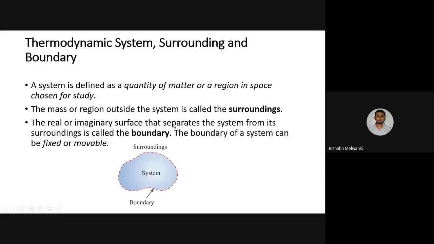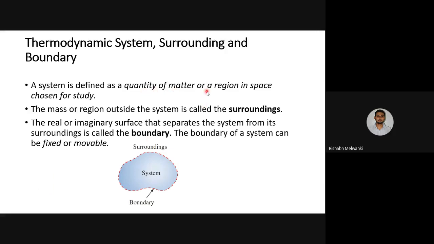Okay, next. This concept you will be using in higher semesters as well as this semester. So what is the thermodynamic system, surrounding and boundary? A very easy topic. So this is a system. What is a system? System is defined as